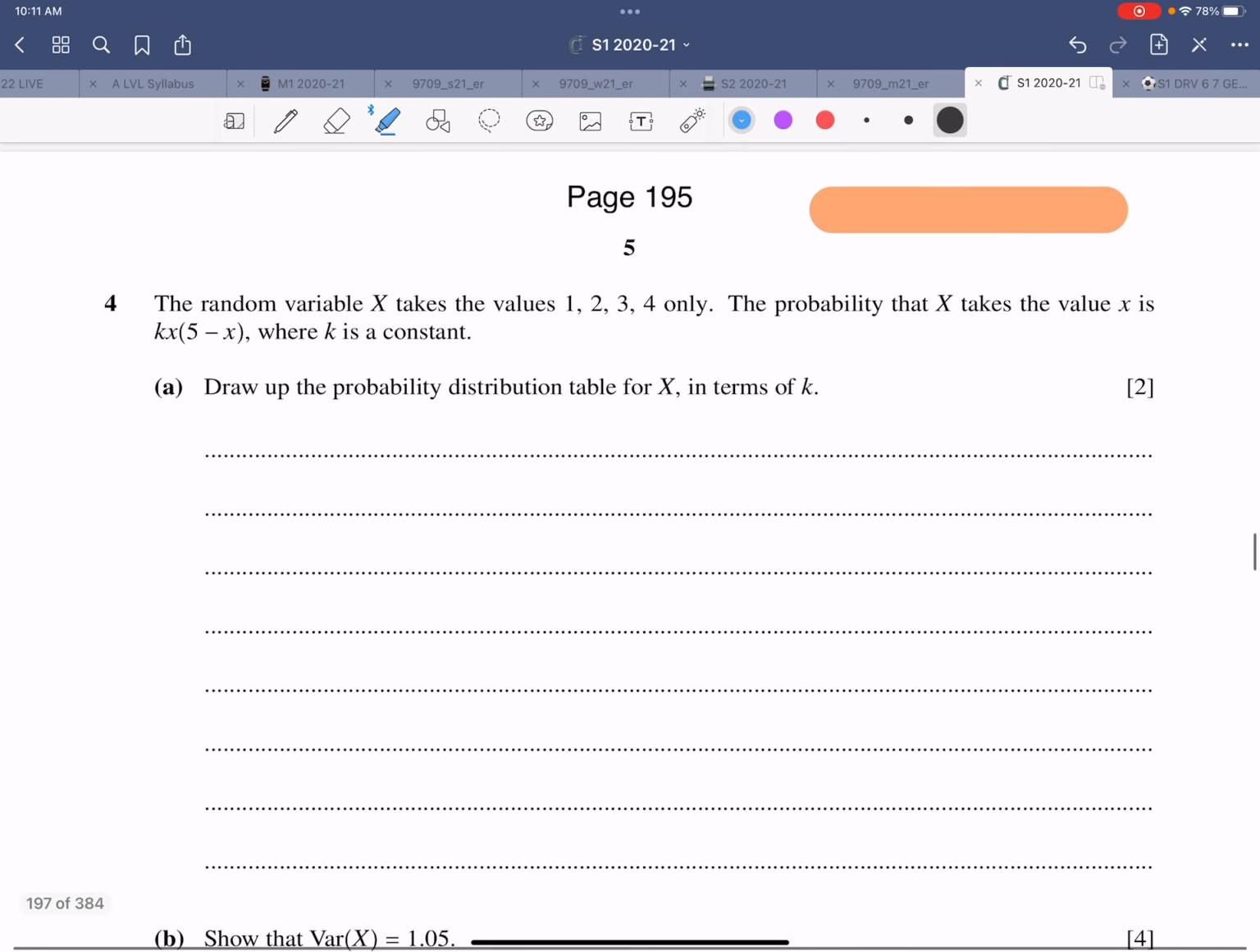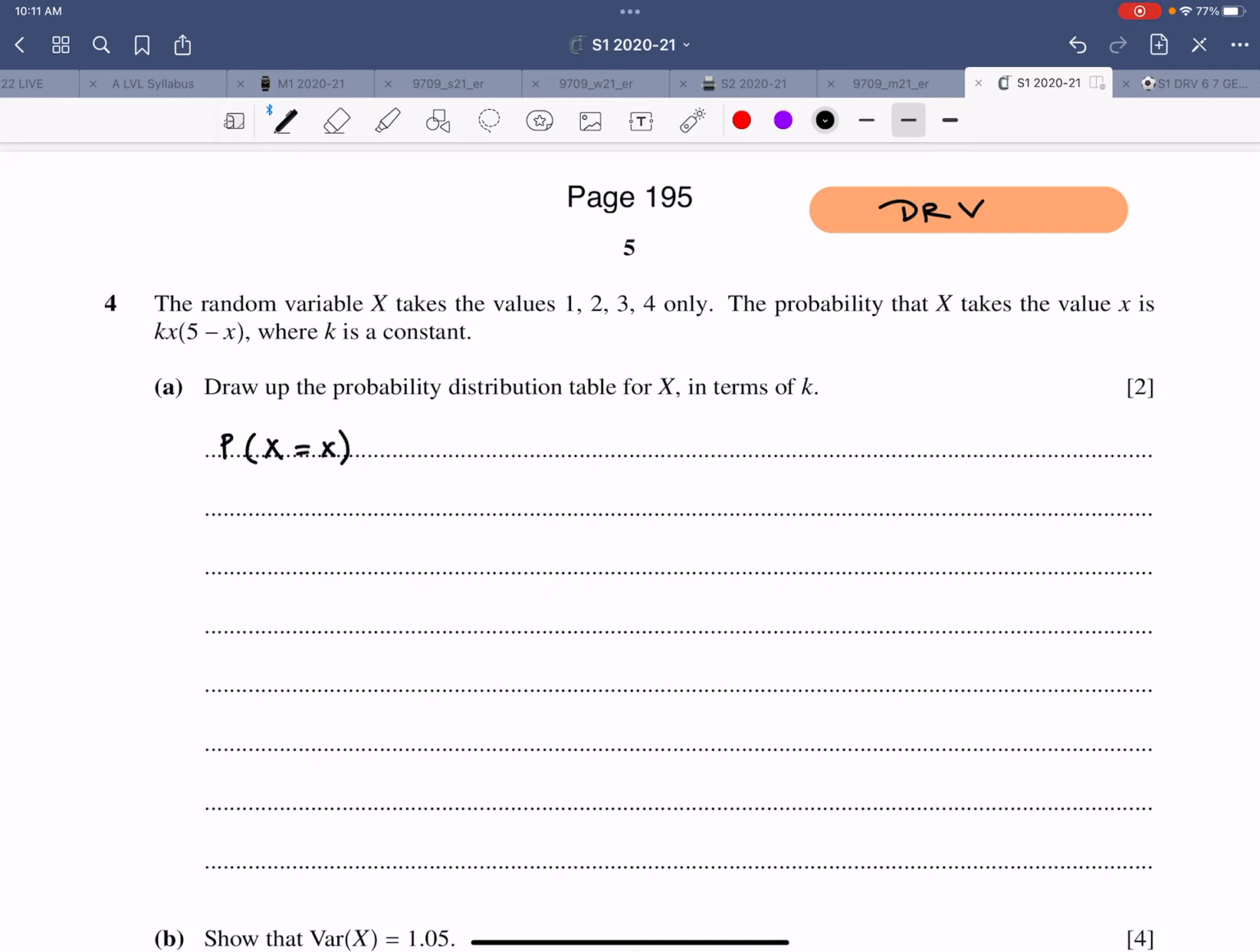Question number 4. What is this question all about? The random variable. So the first 2 or 3 words say it all. This is a discrete random variable. It takes the value 1, 2, 3, 4 only. The probability that x takes is such and such. So first of all, write it like this.